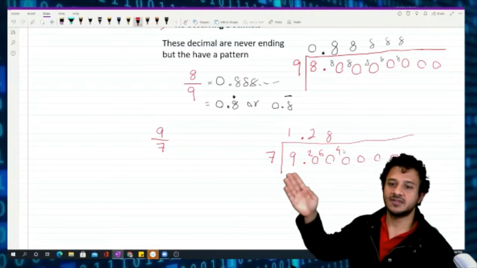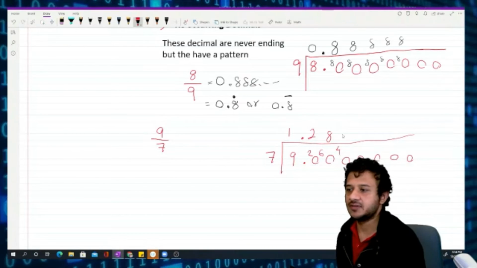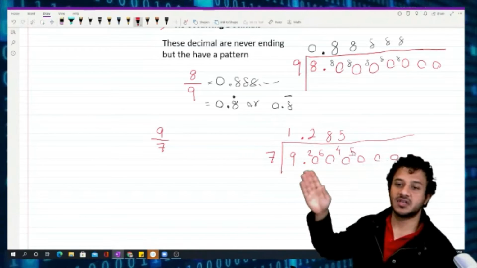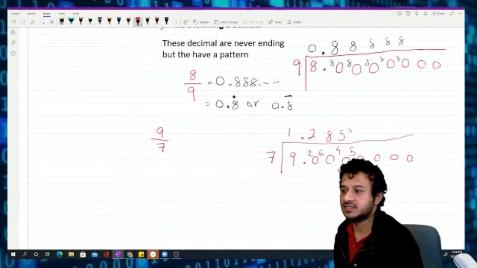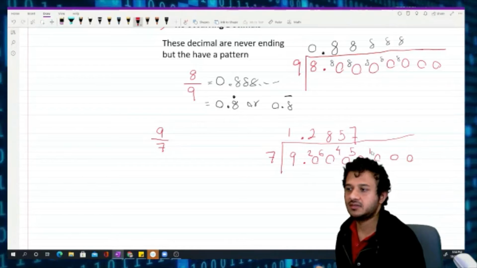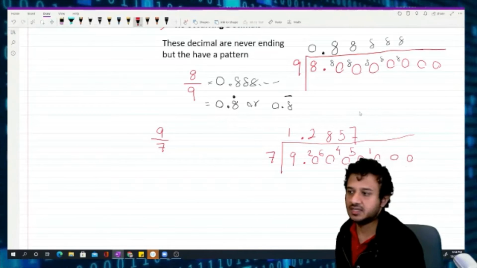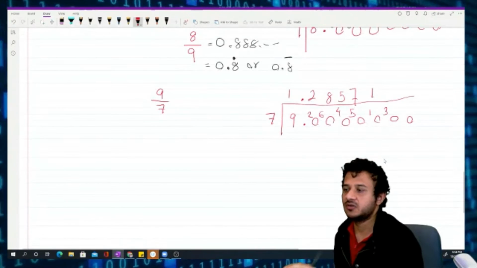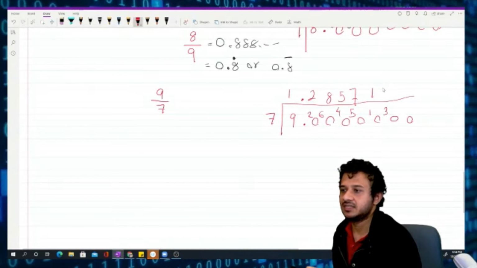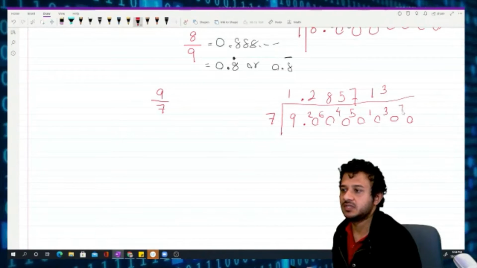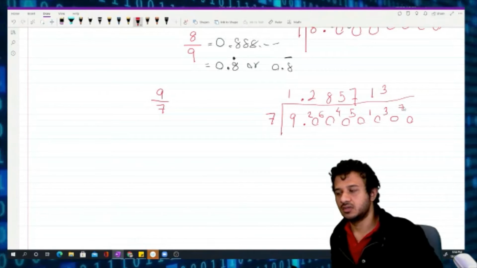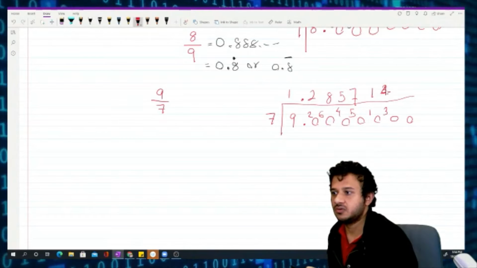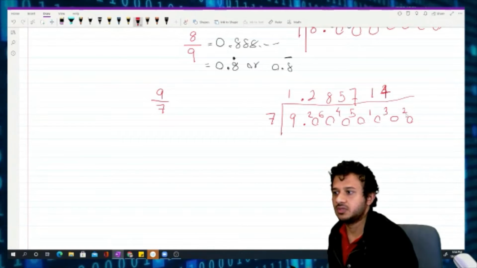How many 7s can go into a 40? That's a 5. 35. Left over 5. How many 7s can go into a 50? That's a 7. Left over 1. How many 7s can go into a 10? That's a 1. Left over 3. How many 7s can go into a 30? Sorry, 30. That's 28. That's a 4. Left over 2. Again, how many?